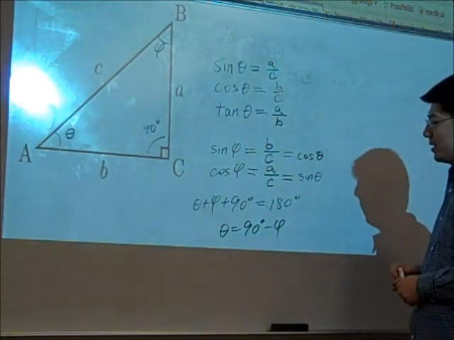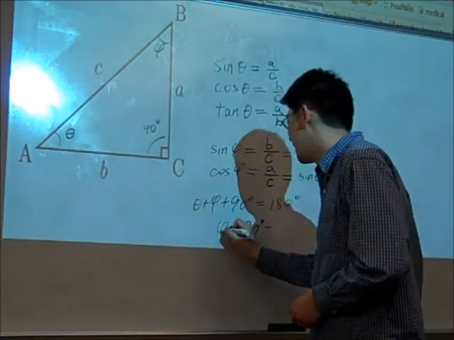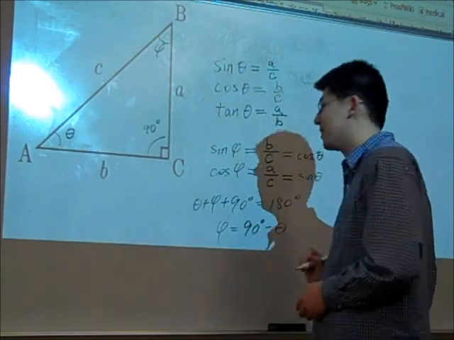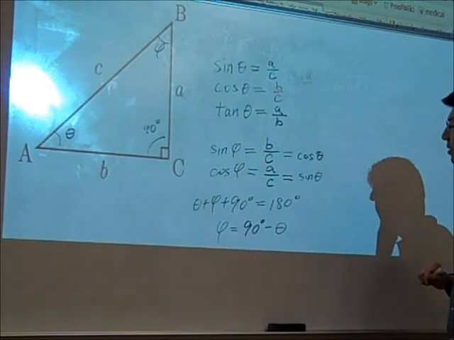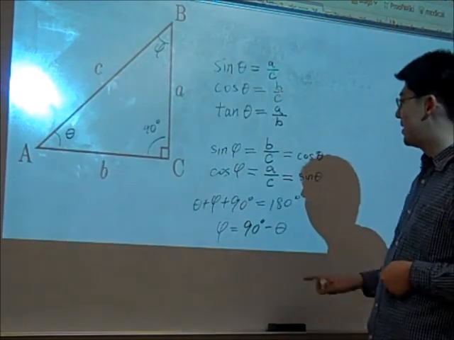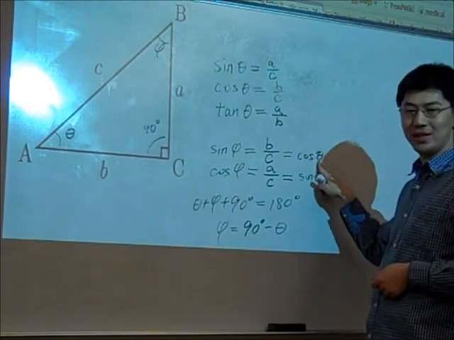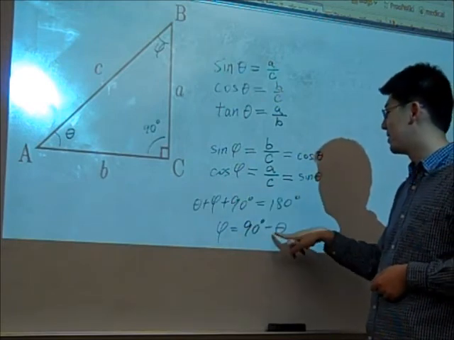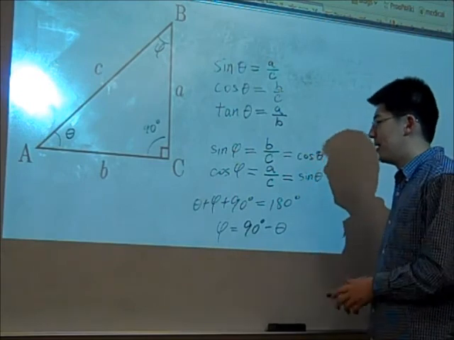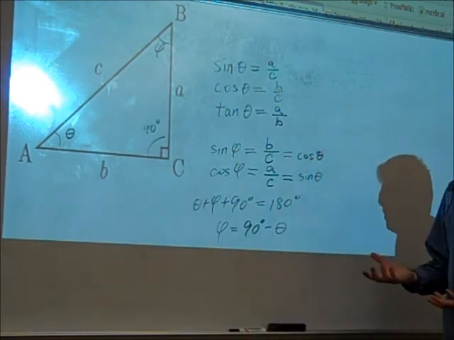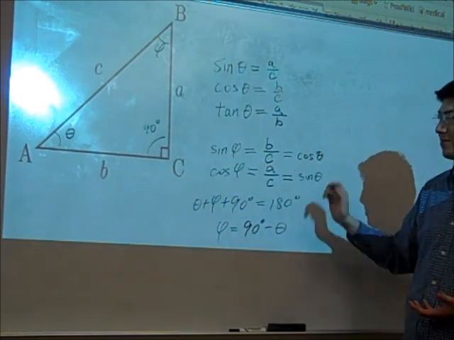We can also write the other expression, which says that phi is 90 degrees minus theta. These are sort of complementary angles. So if we substitute this in, it says that the sine of 90 degrees minus theta is going to be the cosine of theta, and the cosine of 90 degrees minus theta is going to be sine of theta. So to introduce some notation later, sine is related to cosine by a phase shift, essentially.